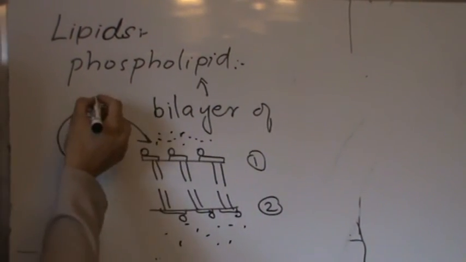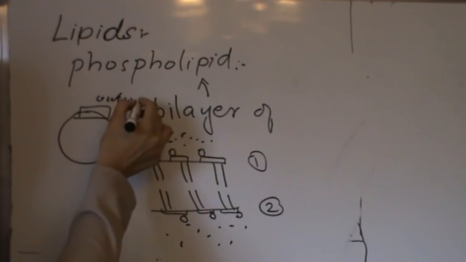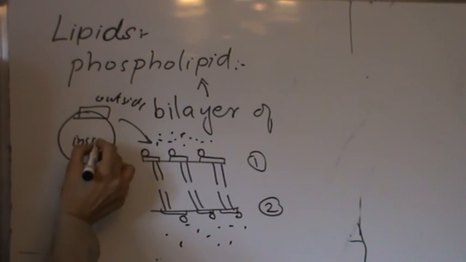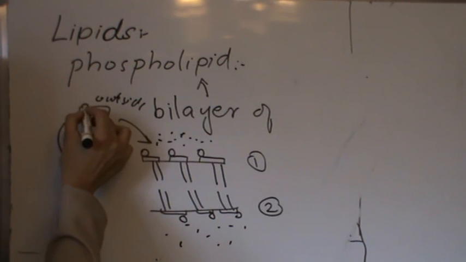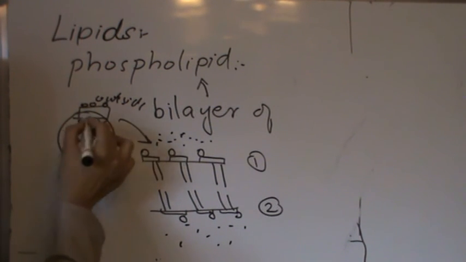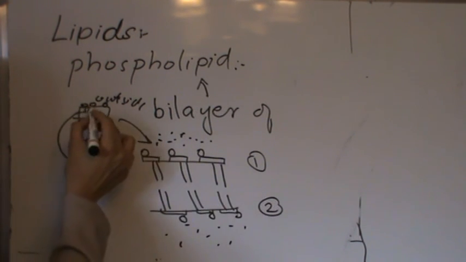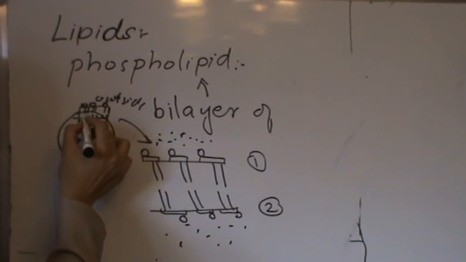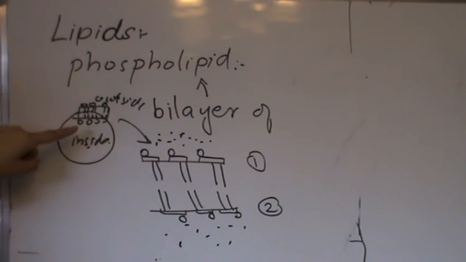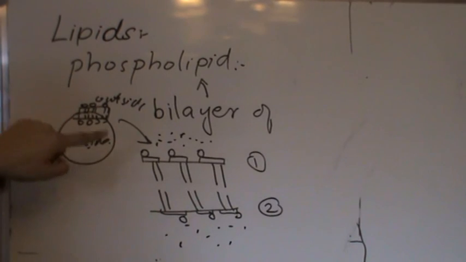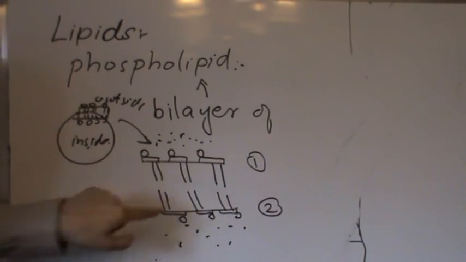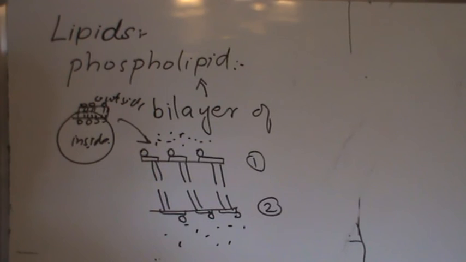For example, this is the outside and this is the inside of the cell. So on both sides there are hydrophilic heads, and here the tails face towards each other. This is the way phospholipids are present in the cell membrane.